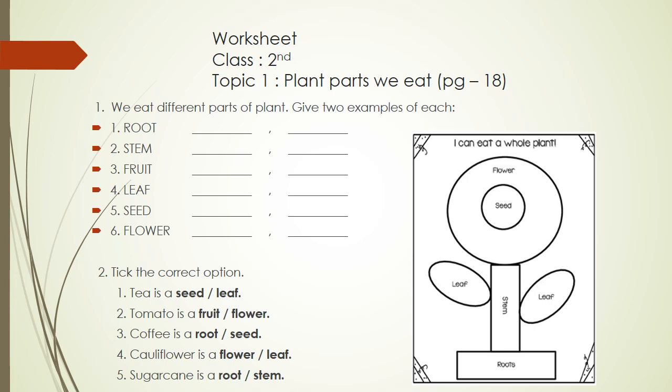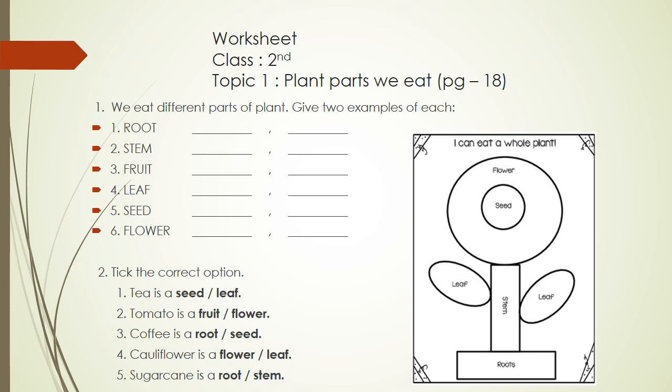First question is, we eat different parts of plant. Give 2 examples of each. First root, second stem, third fruit, fourth leaf, fifth seed, sixth flower. You have to give 2 examples of each.